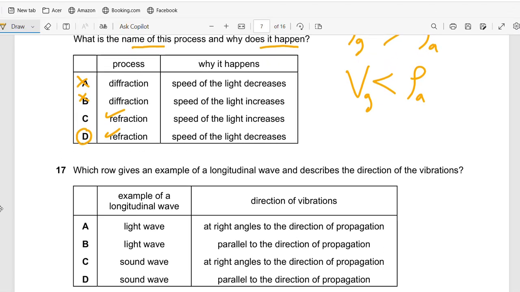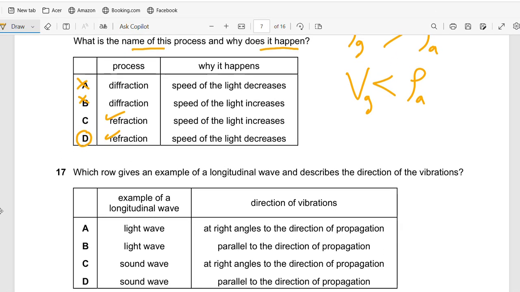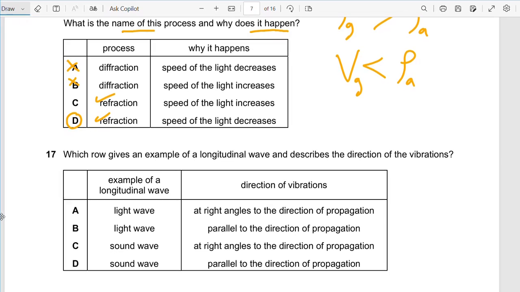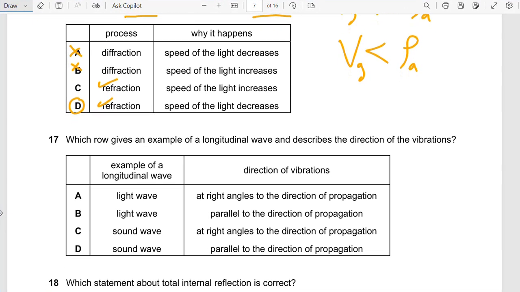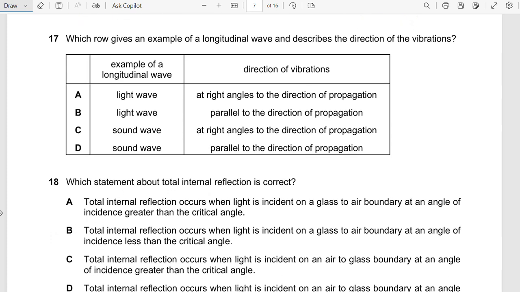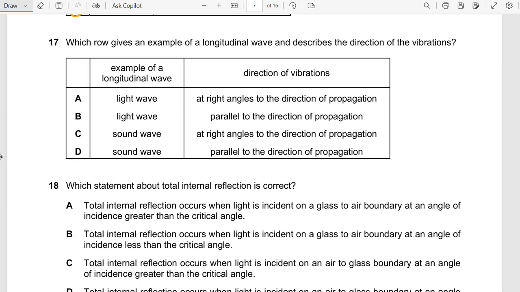Question 17. Which row gives an example of a longitudinal wave and describes the direction of vibration?